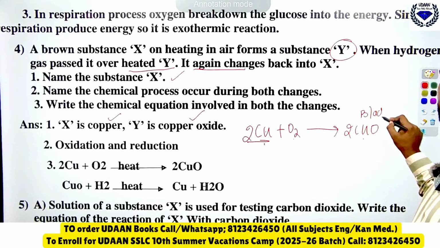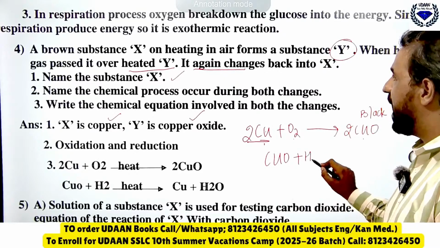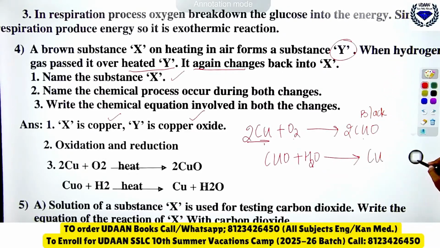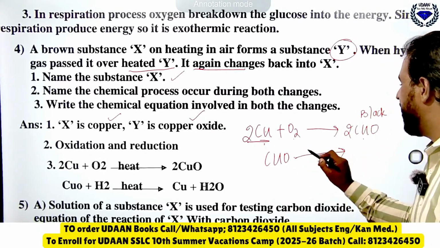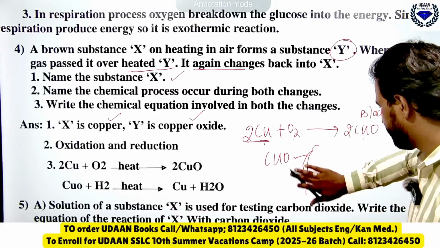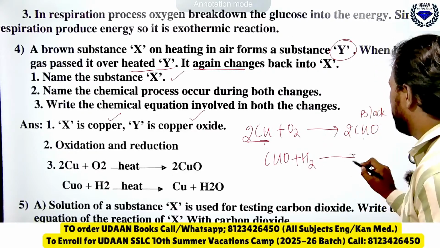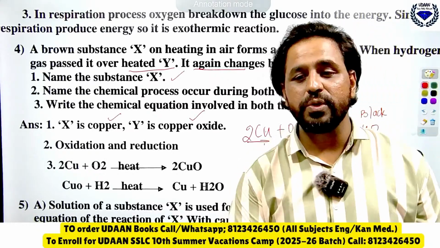Black in color. Again, when you supply hydrogen to this, it will form copper, and it will again form water. When you supply hydrogen gas, you will get Cu plus H2O. Again you will get copper back. So this is what you should be able to know in this case.